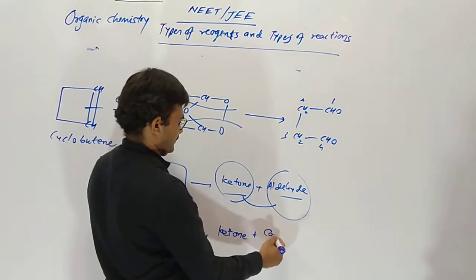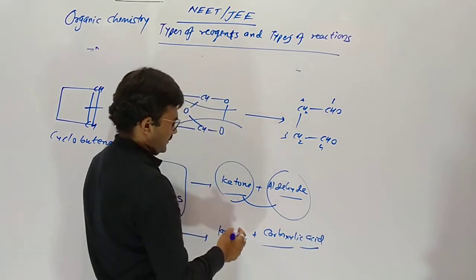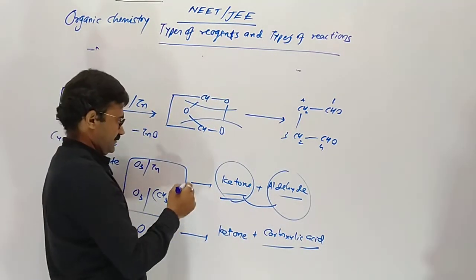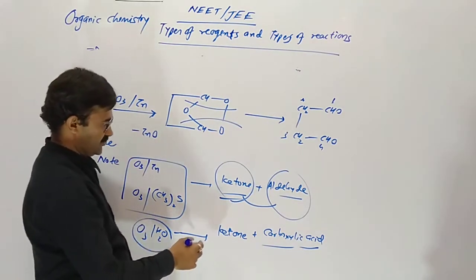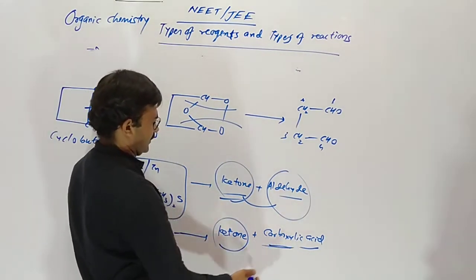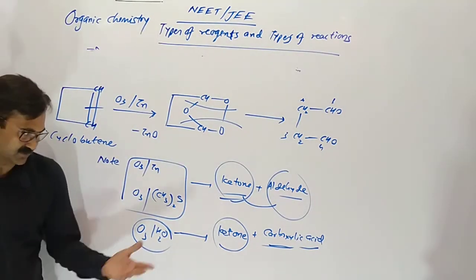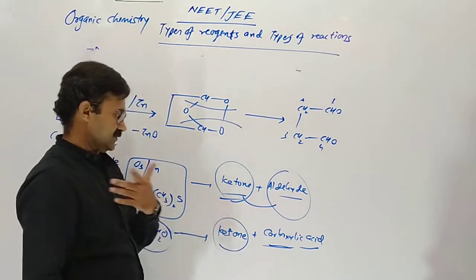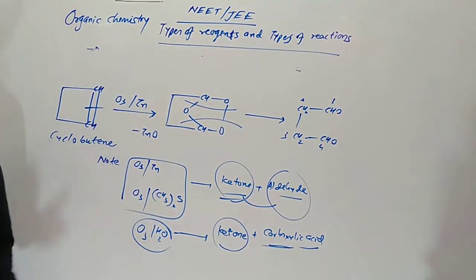and carboxylic acid. Ketone is never converted by hydrogen peroxide into carboxylic acid, but aldehyde converts into carboxylic acid. Both should be carboxylic acid, or both ketone, or one ketone and one carboxylic acid when reacting with ozone and water. Yes, sir. I am giving you an example for that.